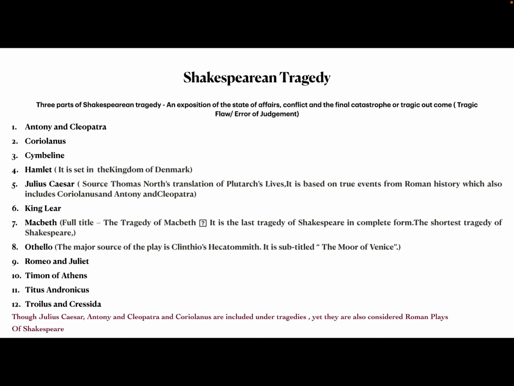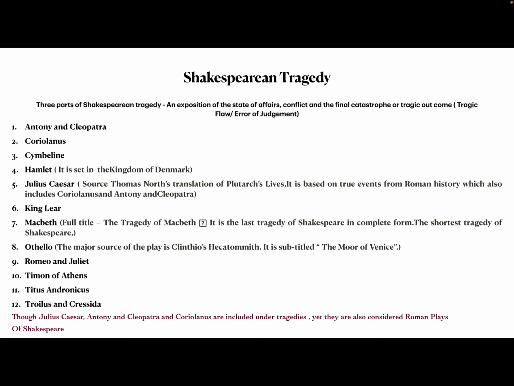That is called the tragic flaw or error of judgment. For example, when you talk about Othello, what is the tragic flaw of Othello? That is jealousy, sexual jealousy, right? Similarly, there are generally three parts of Shakespearean tragedy: state of affairs, conflict, and catastrophe.